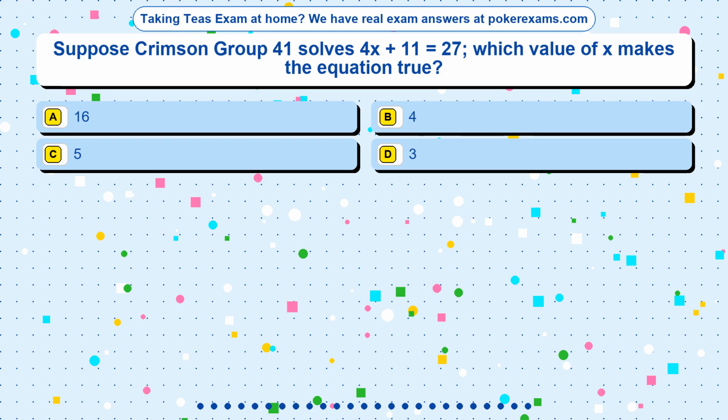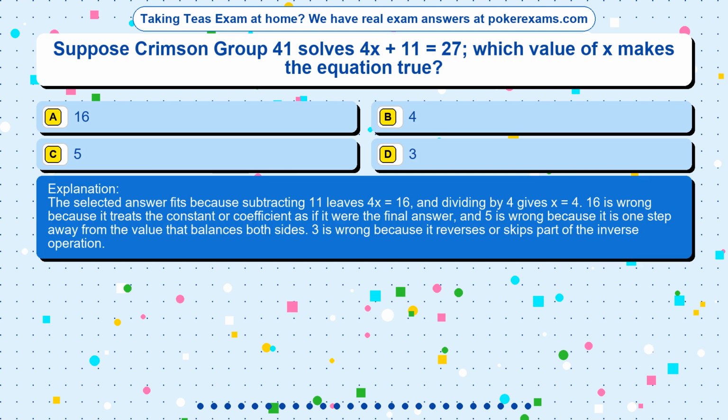The correct answer is option. The selected answer fits because subtracting 11 leaves 4x equals 16, and dividing by 4 gives x equals 4. 16 is wrong because it treats the constant or coefficient as if it were the final answer, and 5 is wrong because it is one step away from the value that balances both sides. 3 is wrong because it reverses or skips part of the inverse operation.